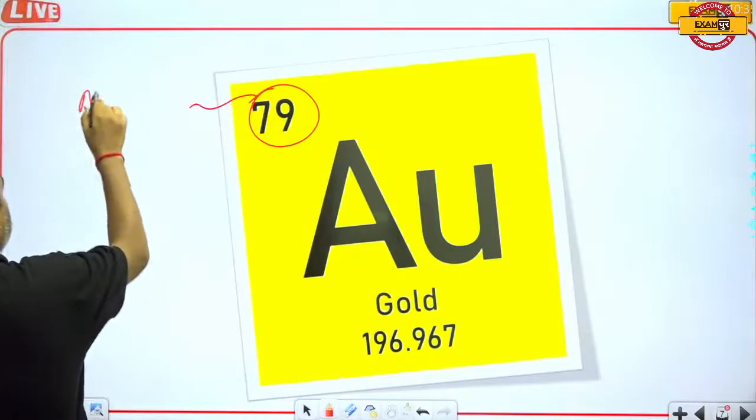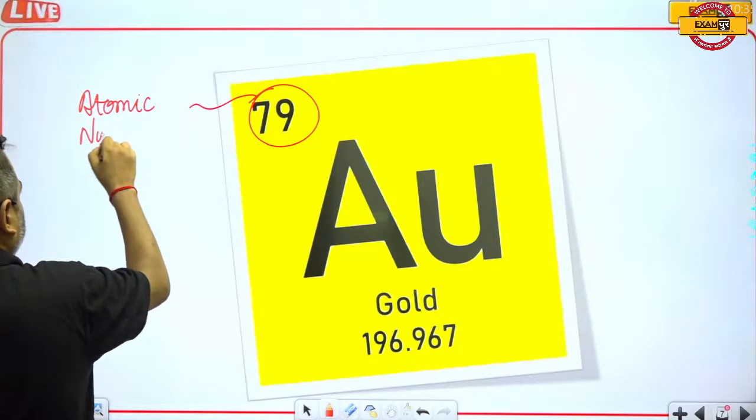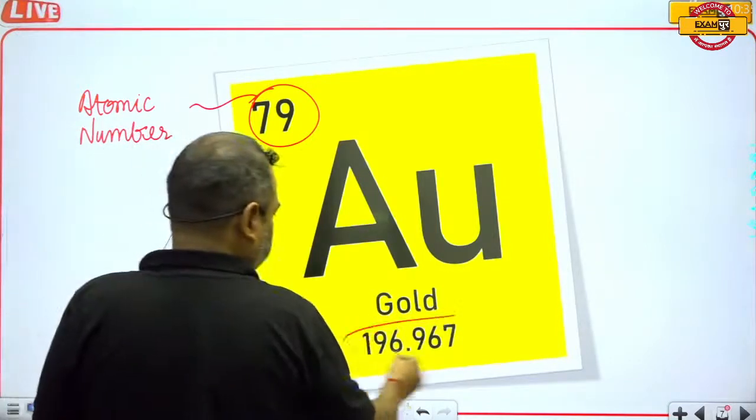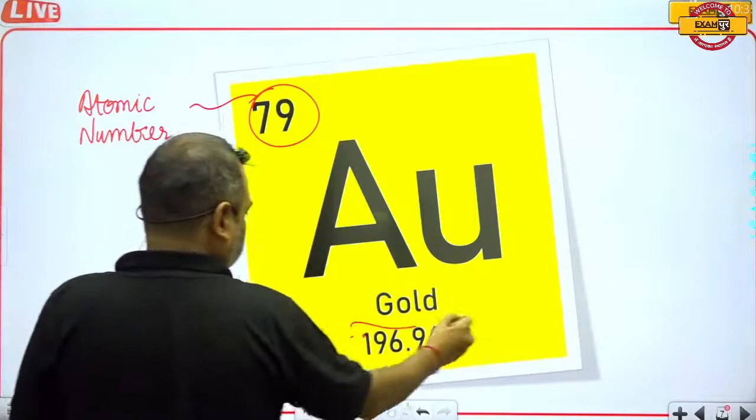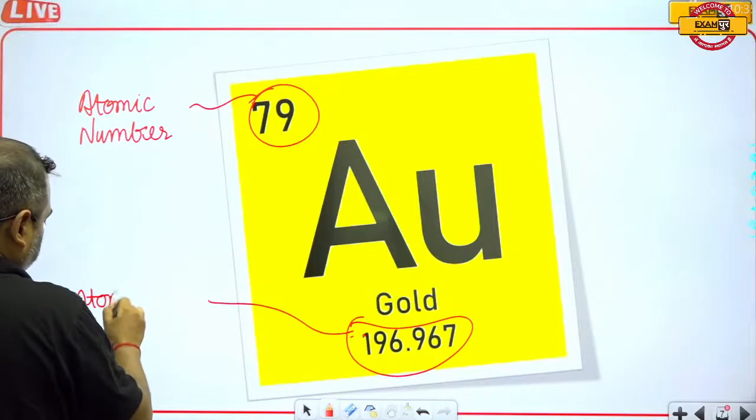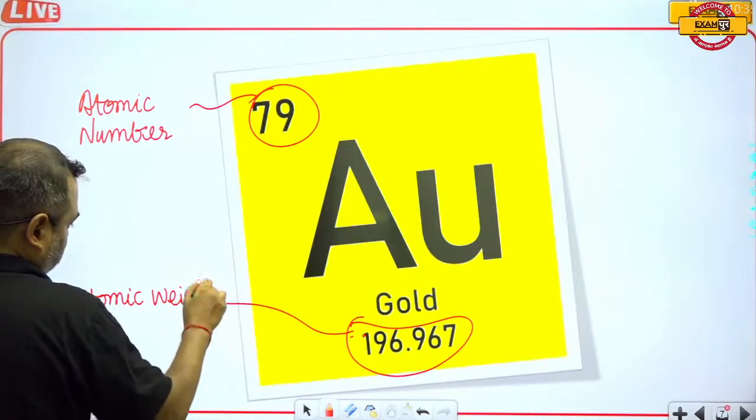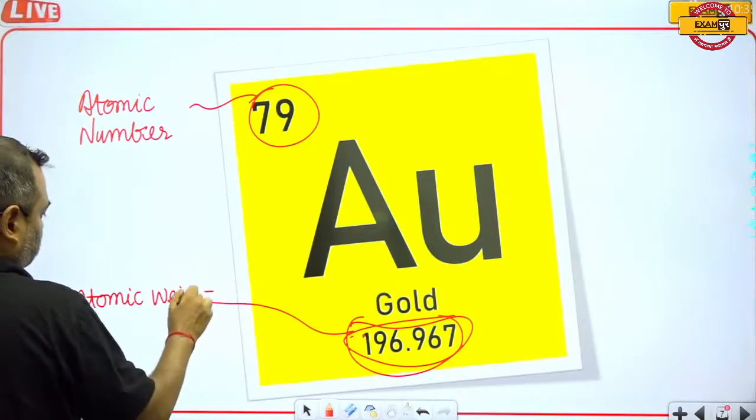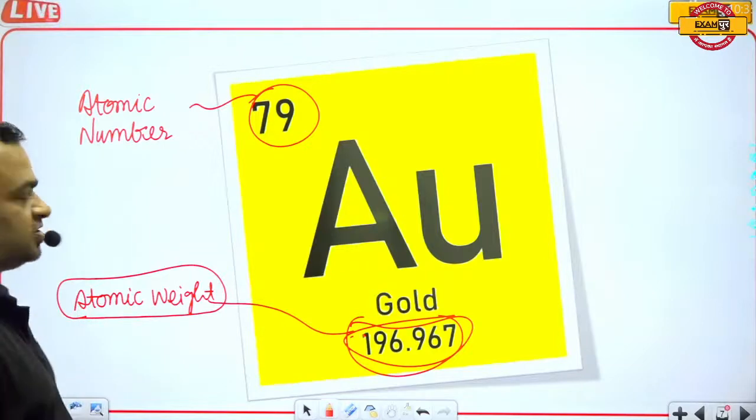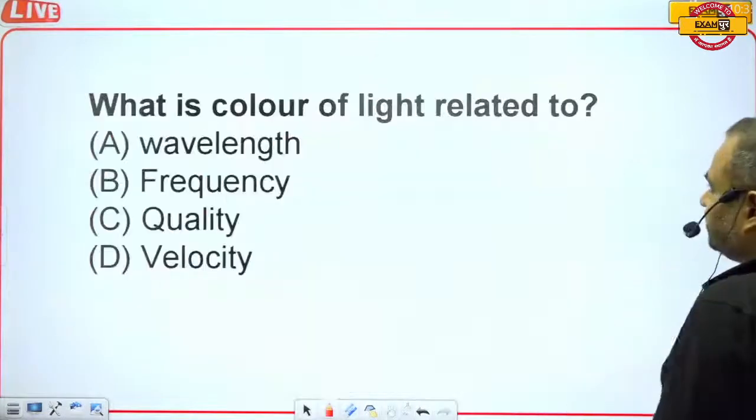This is the atomic number. It means the number of electrons. And this is the atomic weight. So guys, let us move ahead.